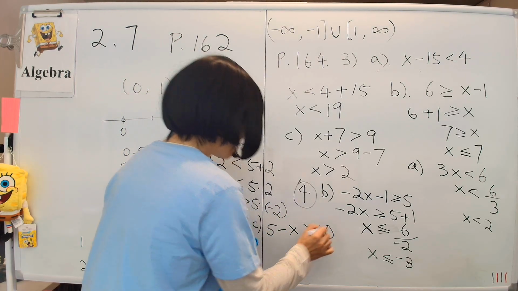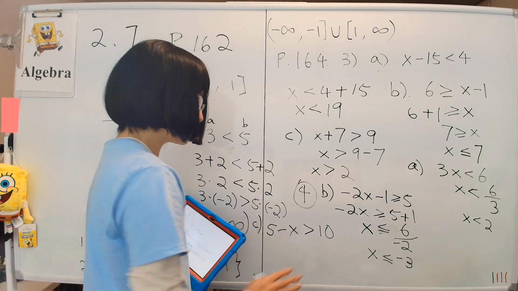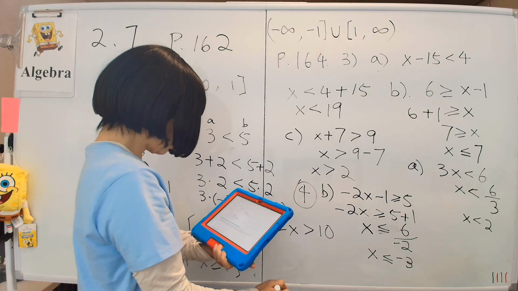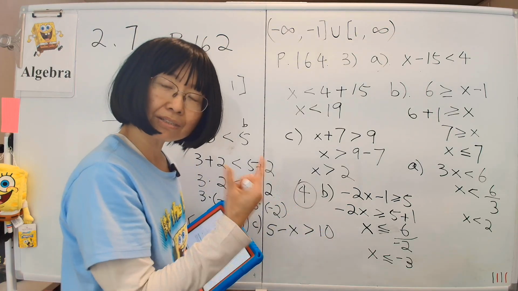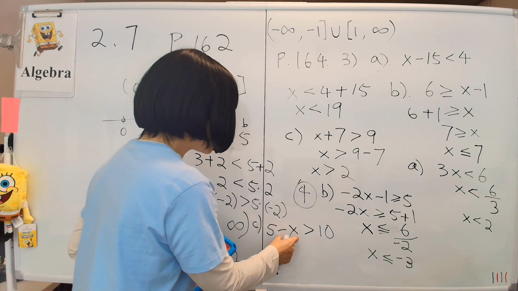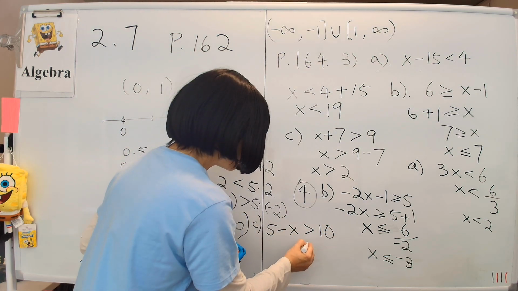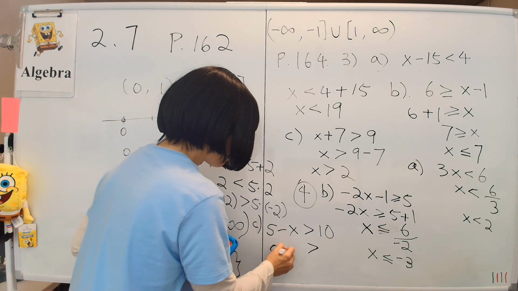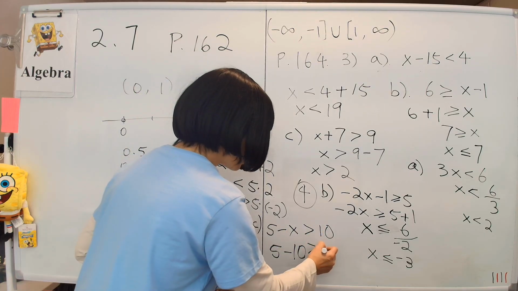Now we can do the thing like I did before and divide by the negative number in front of it, negative 1, by flipping the sign. Or we can skip that part and avoid dividing by negative numbers by making sure x is positive all the time. So we're going to move x over. The 10, I'll move it over here. It becomes minus 10. And the x, I'll move to the other side. It becomes a plus x.